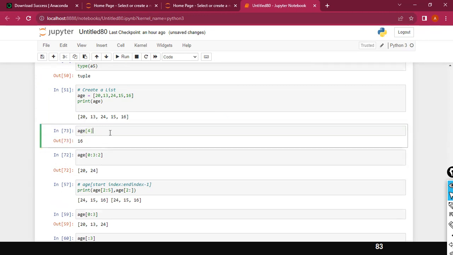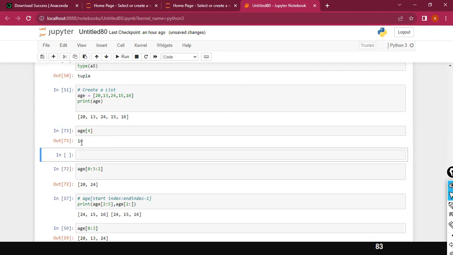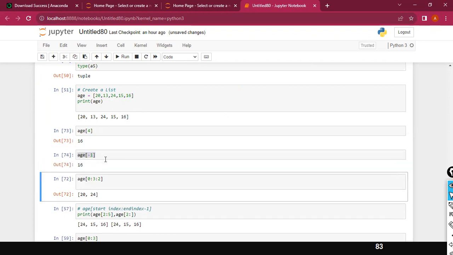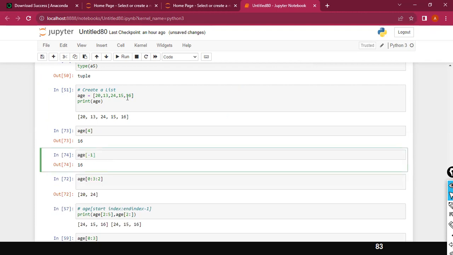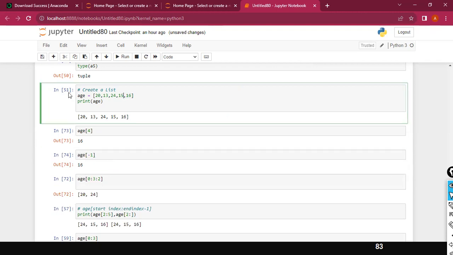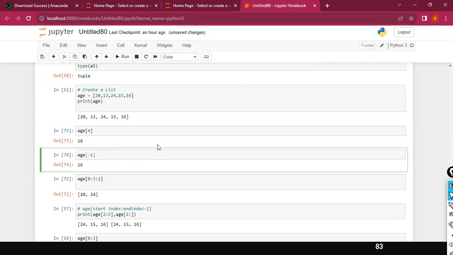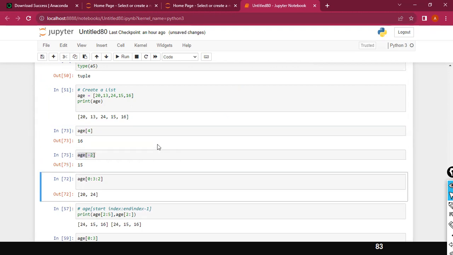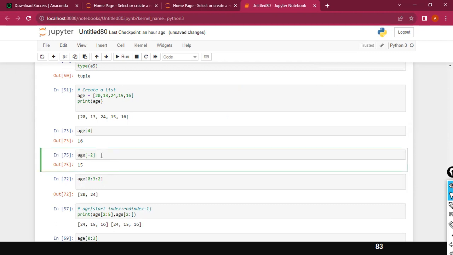16. The other way of doing it is right to left. If you want to access it, age of -1 you can give. Okay, 16. If you want to display 15 from the right to left, what should I do? Age of -2, right? 15. Is it clear? Fine. Okay. So age of -3, what value will we get?